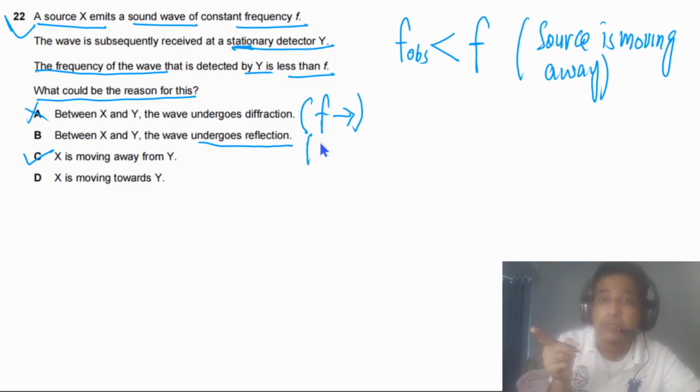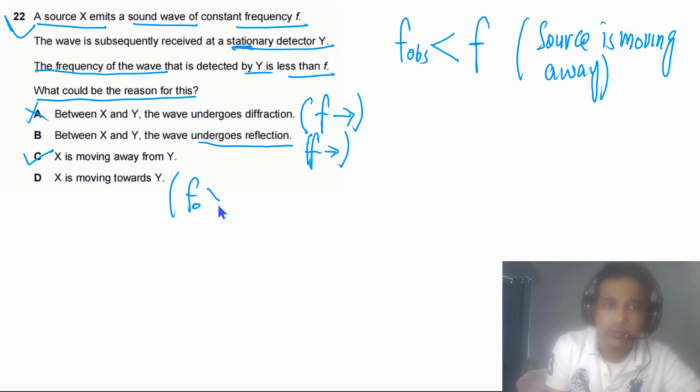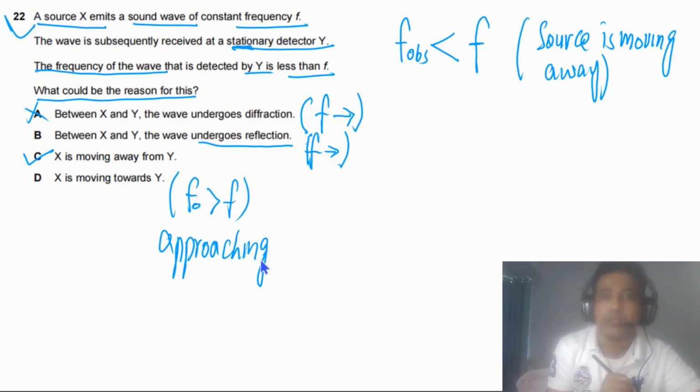When waves reflect, frequency also does not change. If the source is moving towards the observer, in this case F observed will be greater than F. It means the source is approaching. So these points you need to understand. Maybe they can ask you questions about this next time.